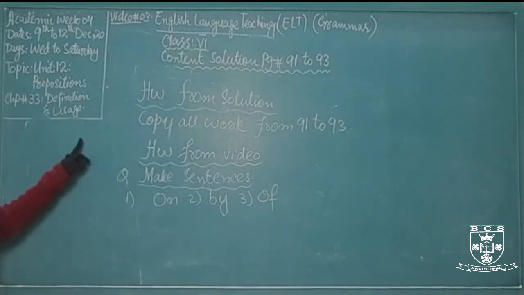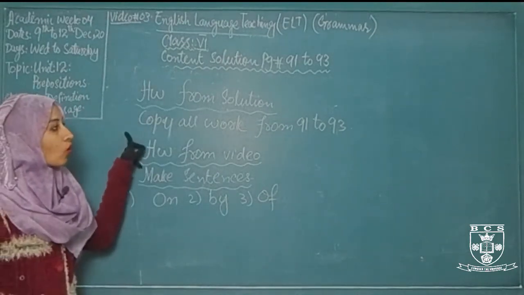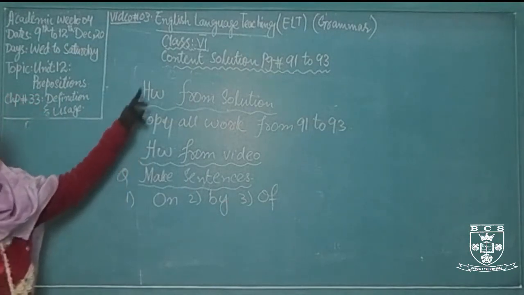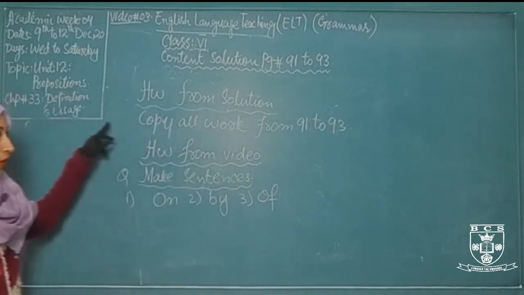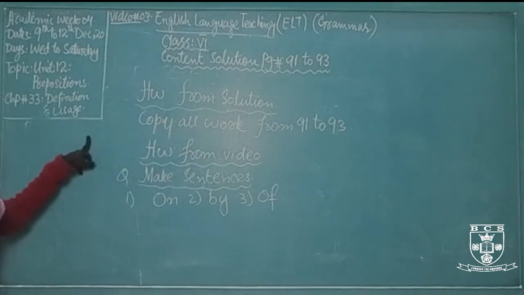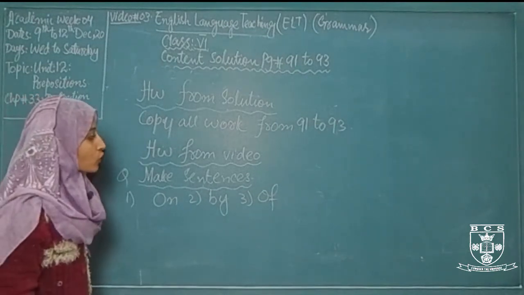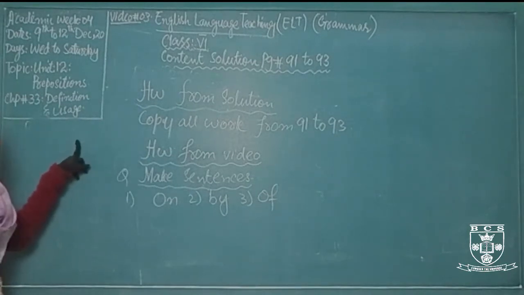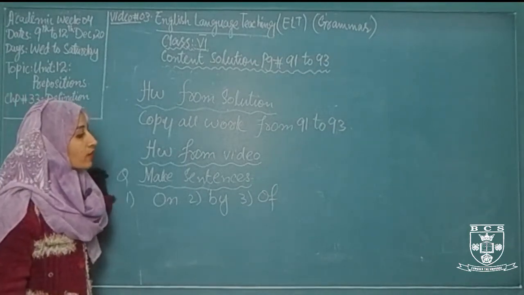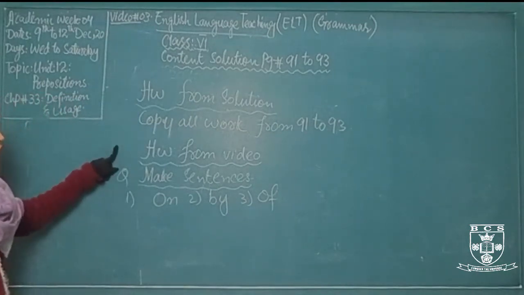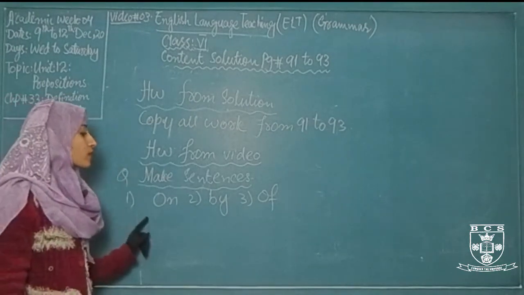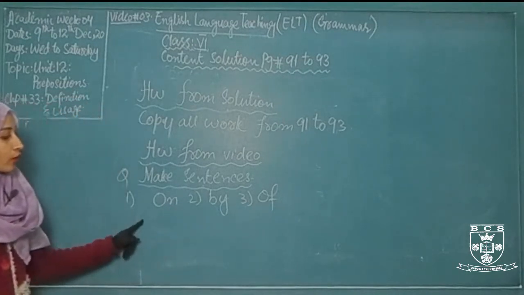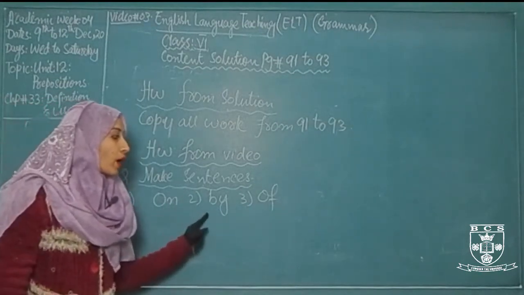These are the homework. The first one is from the solution. You have to copy all the work from the given solution from page number 91 to 93. And before starting the work, don't forget to make the title page of week number 4 and unit number 12, preposition, and chapter number 33, definition and usage, and make sure that you are preparing the index on a daily basis. So you also have to prepare the index. And from the video homework, what will you do? You have to just make sentences using the following prepositions. The first one is on, by, off.